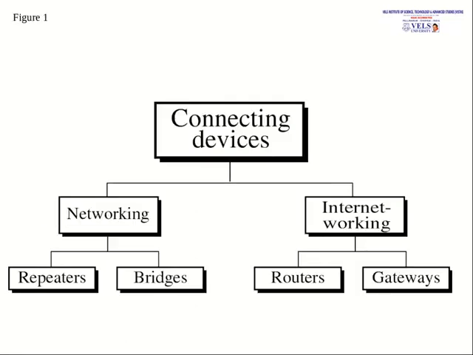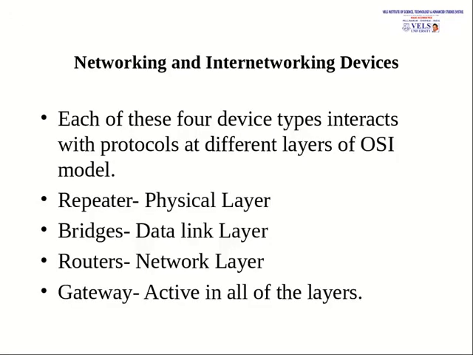Here we can see the connecting devices. Connecting devices are divided into two types: one is networking and the other one is internetworking. Networking devices are repeaters and bridges, and internetworking devices are routers and gateways. Each of these four devices interacts with protocols.